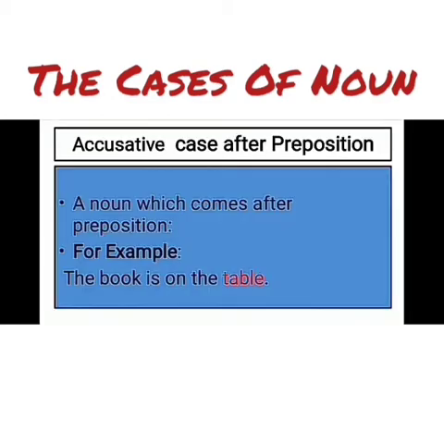Now come to accusative after preposition. A noun which comes after preposition, that is called accusative. For example, the book is on the table. Clear? So the book is here noun. On is what? Preposition. And table is again noun. So here we can say accusative case after preposition means where is the preposition? On. And the noun is after it.